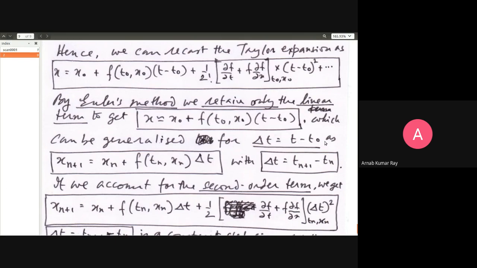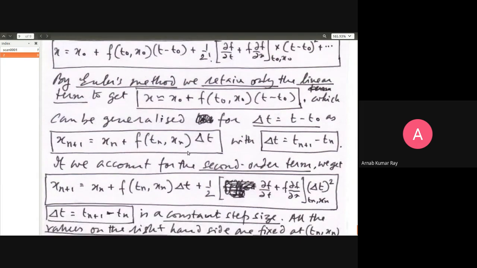Whatever you did earlier in the Euler method, it's the same thing, except that the argument of the function f now picks up an extra independent variable tn.